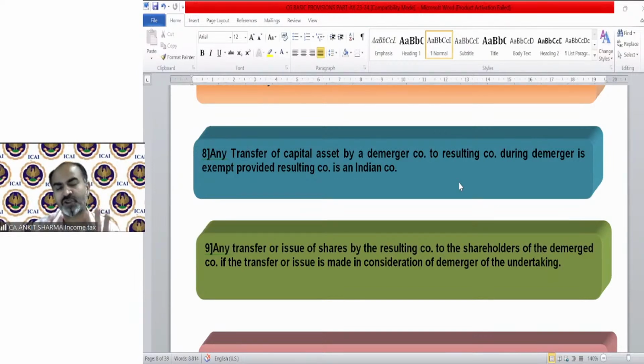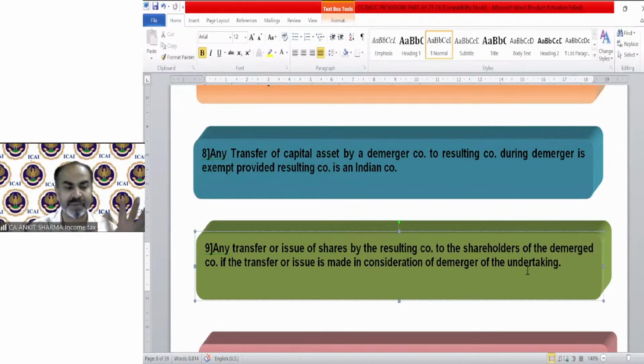Exactly the same provision applies in amalgamation and demerger, two cases, same copy-paste. In even the 9th point, it's talking about the transfer of shares. Again, fraction has not been written over here, but the concept is the same. If there is a fraction, you can pay it in cash, etc. Other than fraction, there must be allotment of shares in exchange of shares.